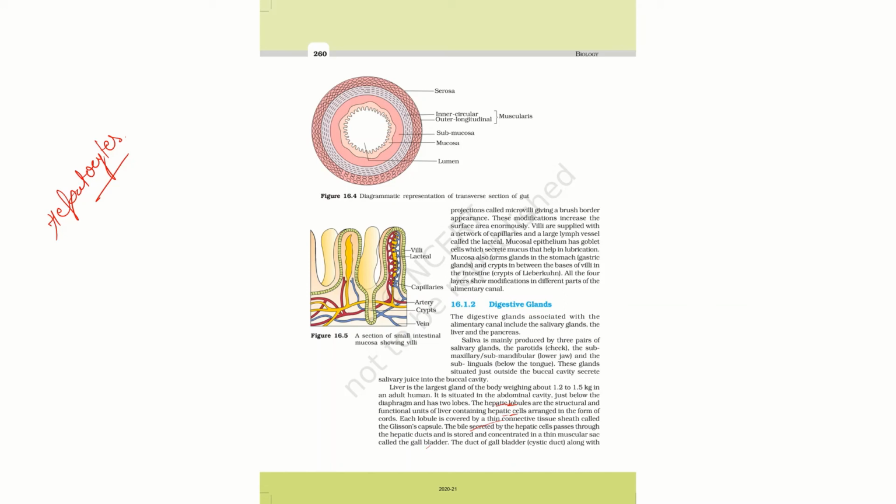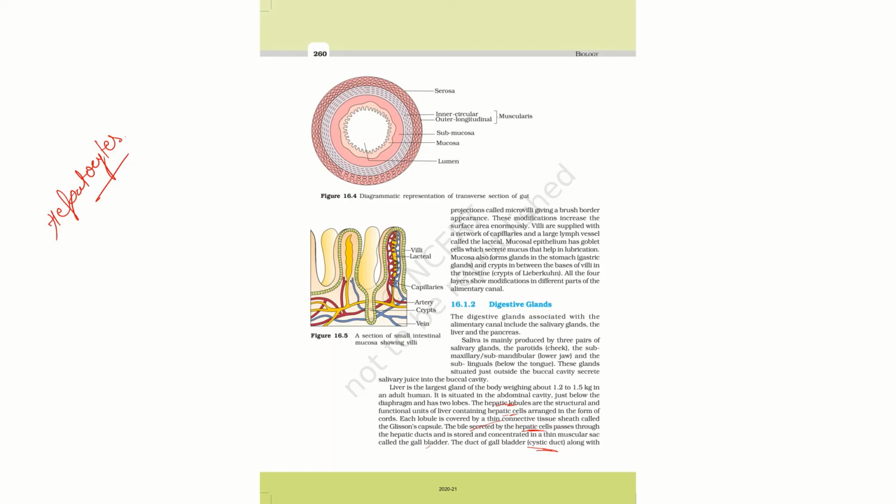The duct of the gallbladder is known as the cystic duct, and the duct from the hepatic cells, or liver, is the hepatic duct. Hepatic cells secrete bile, which passes through the hepatic duct. The gallbladder, through the cystic duct, stores and concentrates this bile.